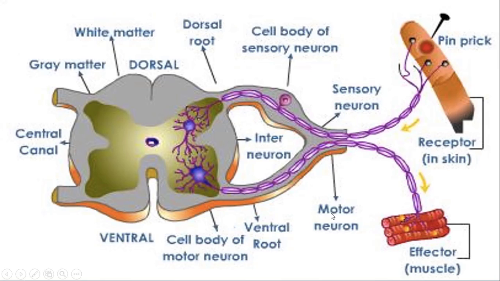Now look at this structure. Now this is your finger and this is a pinprick, okay? Now there are pain receptors right here. Pain is detected by pain receptors and they are connected to sensory neurons. The sensory neurons send this information to the central nervous system, the spinal cord. Now there is another neuron. This is called sensory neuron, associate neuron, and motor neuron.